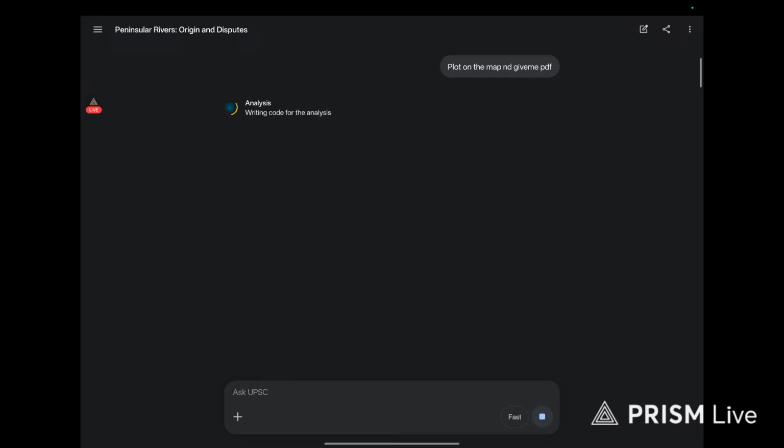It is writing code for the analysis. This Gemini takes too much time compared to ChatGPT, but it gives the information more accurately compared to ChatGPT. This is what I have experienced in general. See, it is still doing analysis.